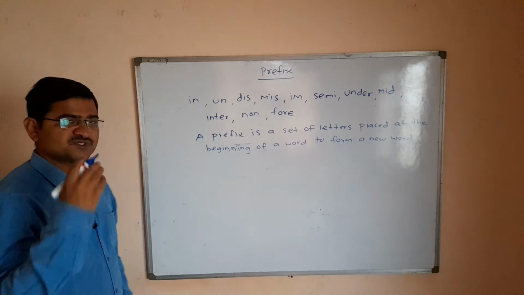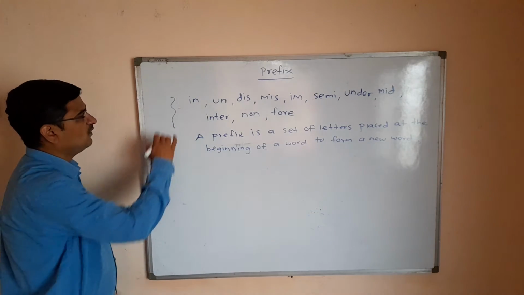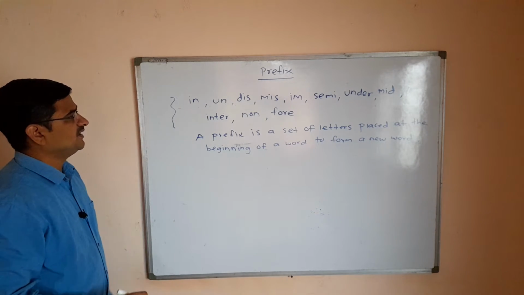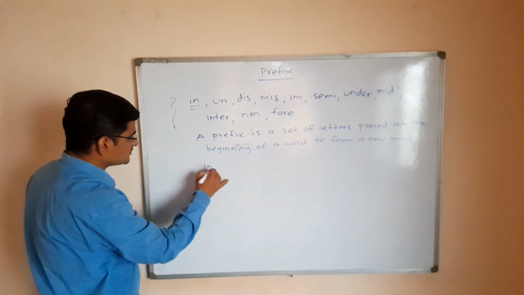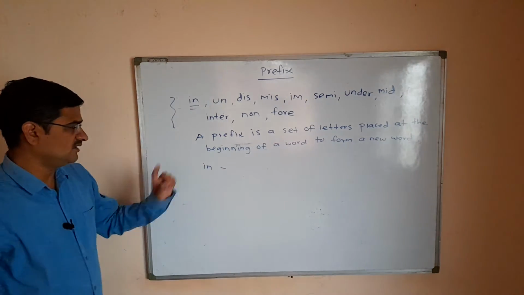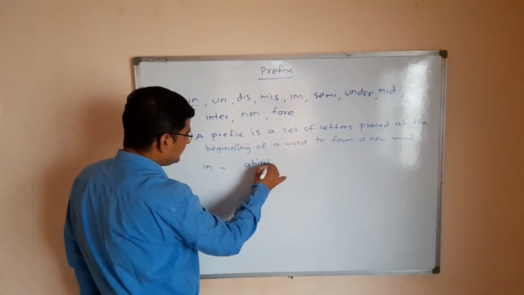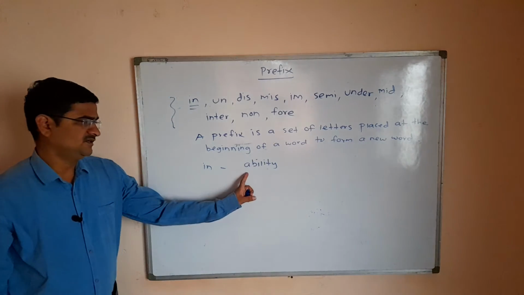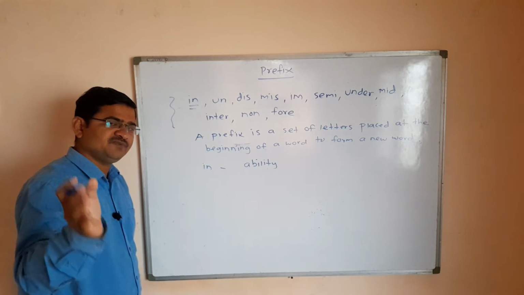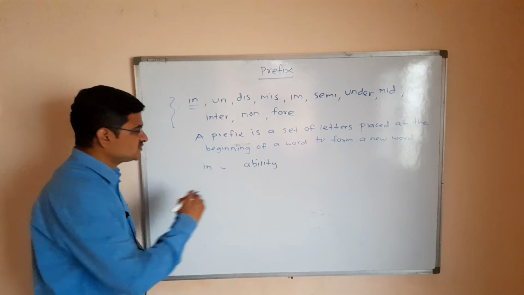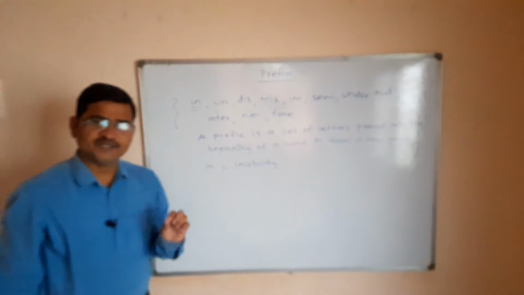We will try to study prefixes with the help of different examples. So see here, in is the first prefix. If the word is ability, we can add in at the beginning of this word. Inability is a new word created.